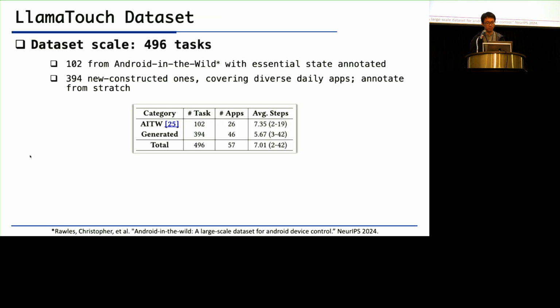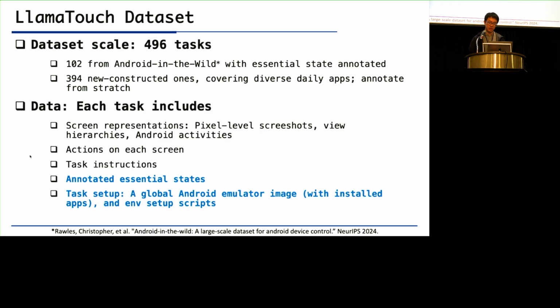So with these annotation primitives, we can use prior UI annotation datasets like Android in the Wild as a reference to generate essential state-powered datasets. We also add nearly 400 new tasks covering diverse daily user applications, and these tasks are annotated from scratch by us. In our dataset, each task includes the screen representations, including the pixel-level screenshots, the view hierarchies, and Android activities. And there are also the actions on each screen and the task instructions.